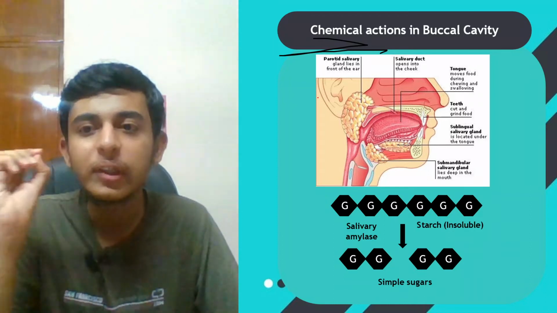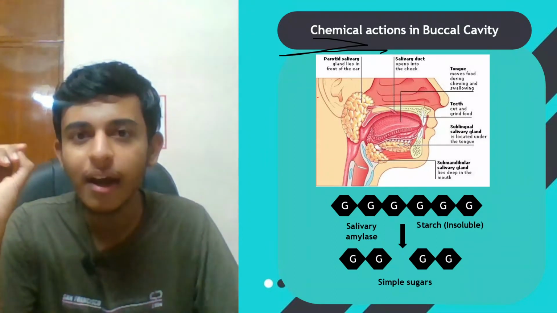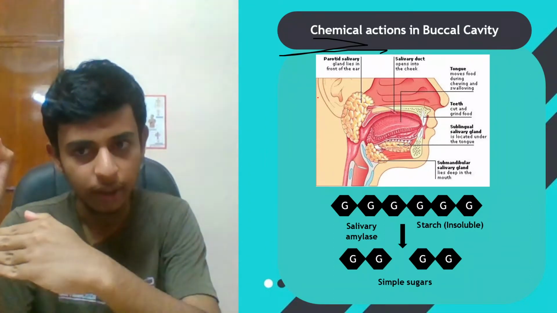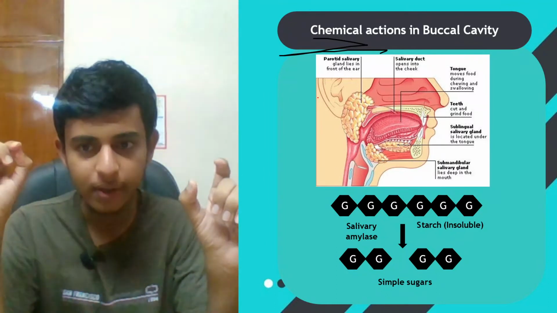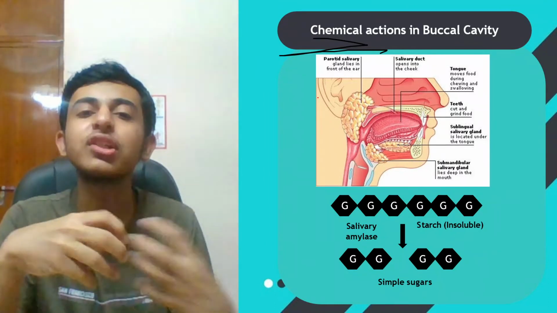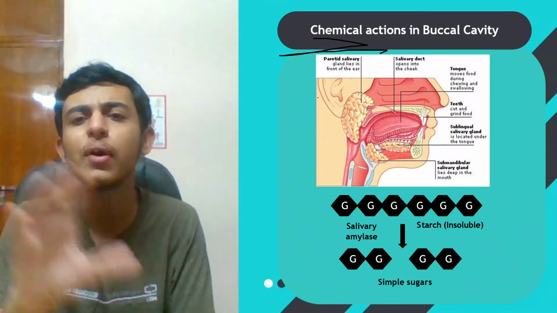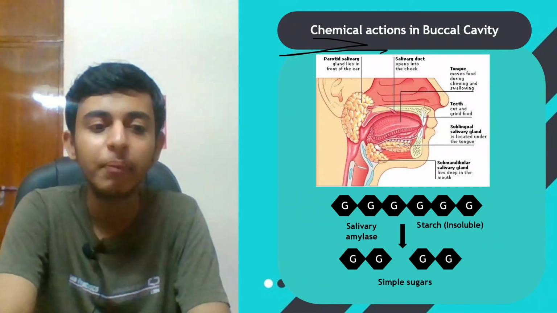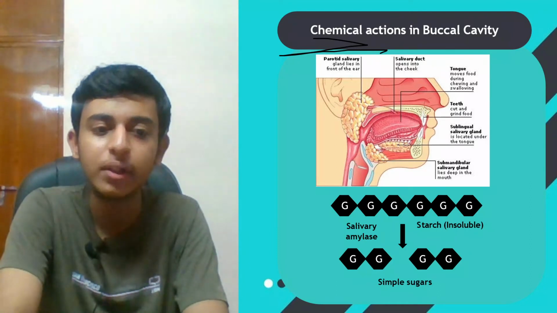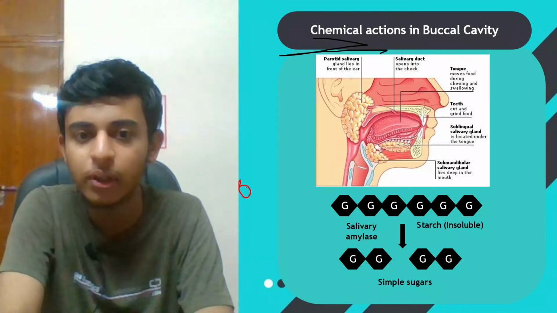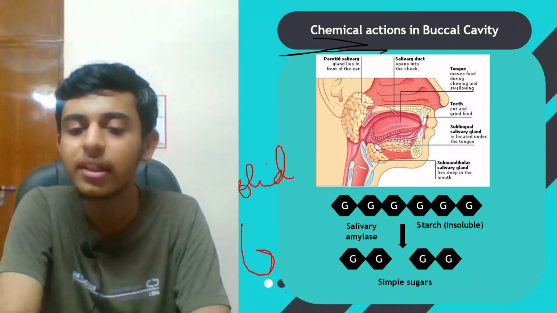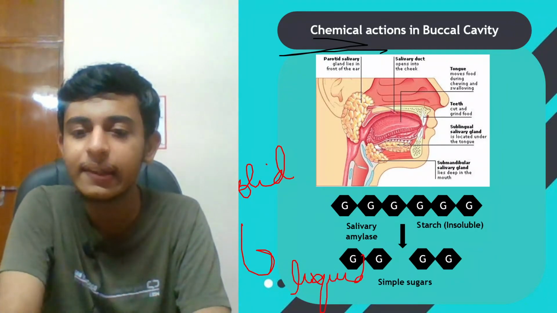If I talk about the tongue, the function of the tongue is to move the food during the chewing process, and also moisten it. Moisten means making the food liquid, because the food we take in is not necessarily liquid, it might be solid also. So it converts solid into liquids.